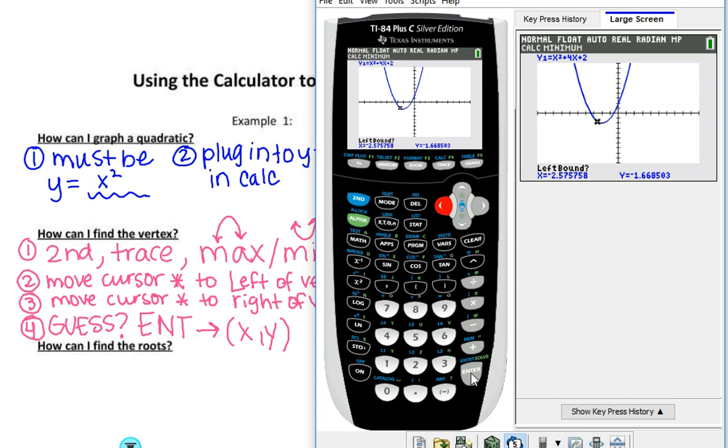So this is just somewhere to the left of your vertex, and then somewhere over here, maybe right here, to the right of your vertex. You can't see it on your calculator, but look at these little lines that it's putting in on my calculator. It's putting in a left boundary line and a right boundary line, so it knows where to look for that vertex point. Now our calculator knows somewhere in between here, I'm going to find the lowest point. And then it says guess, and I'm going to hit enter one more time. So there it tells me my minimum is at -2, -2.